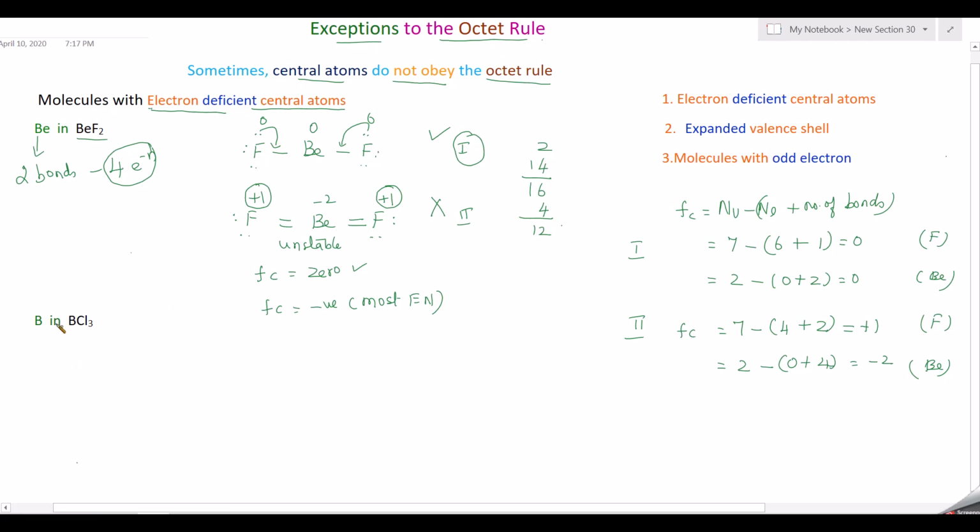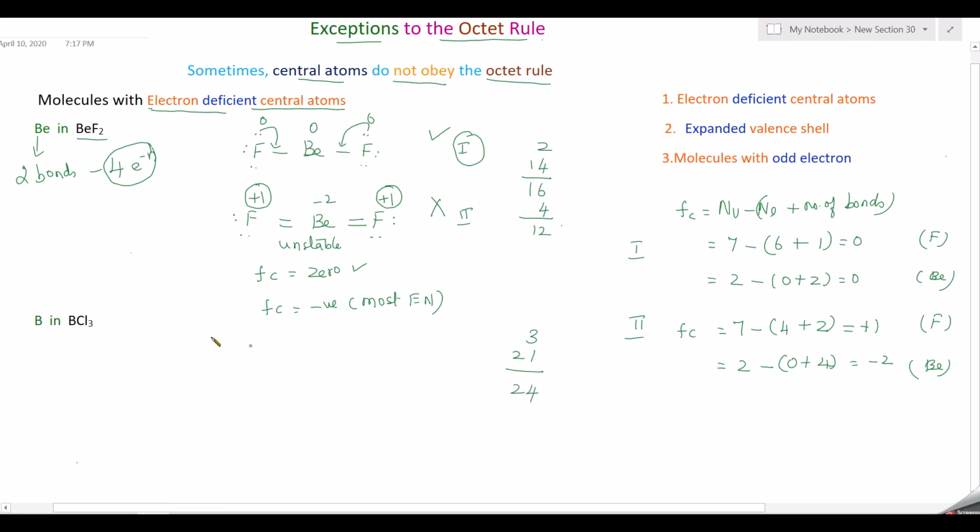The second one, we take this example, boron trichloride. So you draw the Lewis dot structure. First you calculate the valence electrons. Boron has 3 valence electrons. Each chlorine has 7, so 3 chlorines give 21. So the total number of valence electrons is 24.